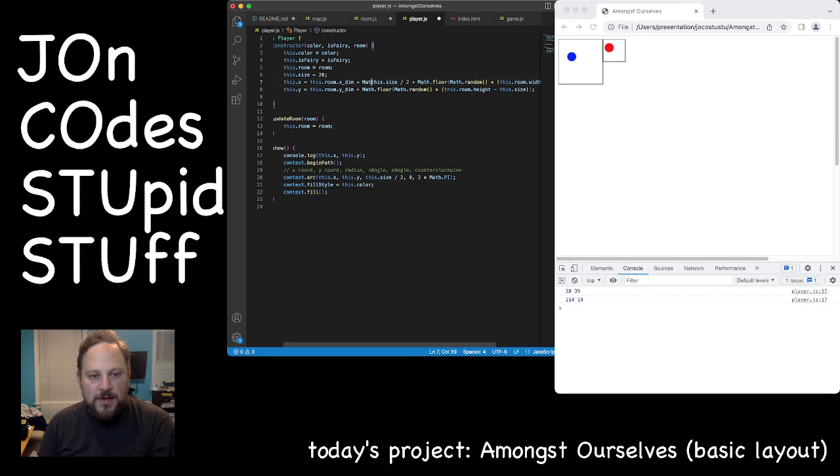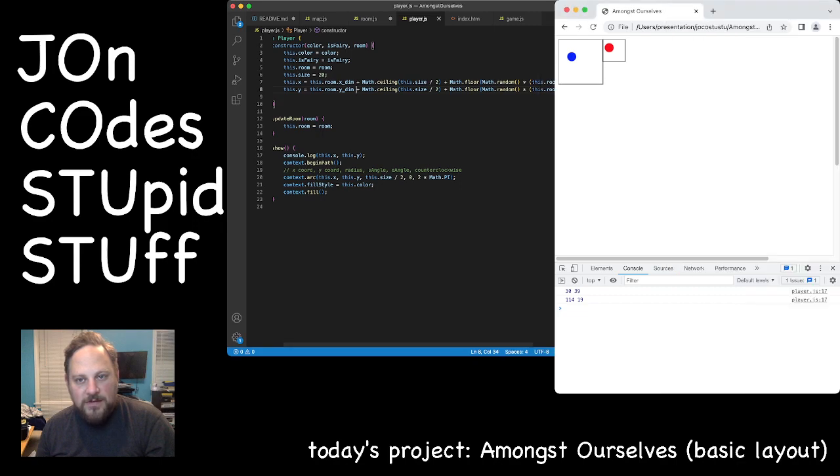Math dot ceiling. Because we don't want half of you to fall off the wall, but we also don't want it to go further than that. All right, let's give that a shot. See where that gets us.